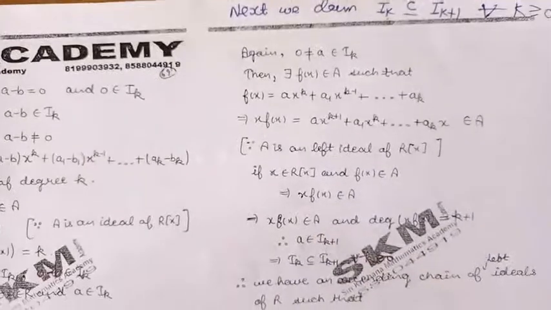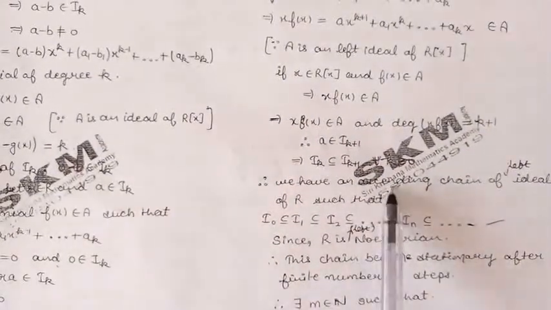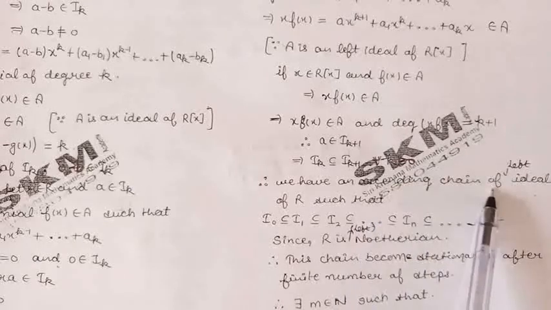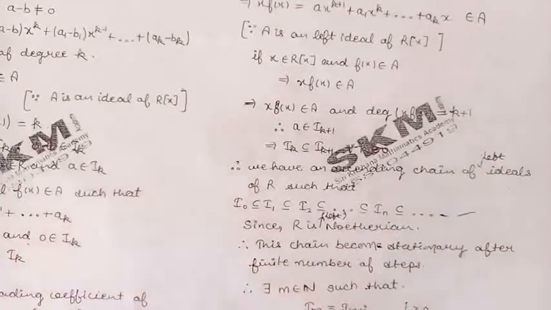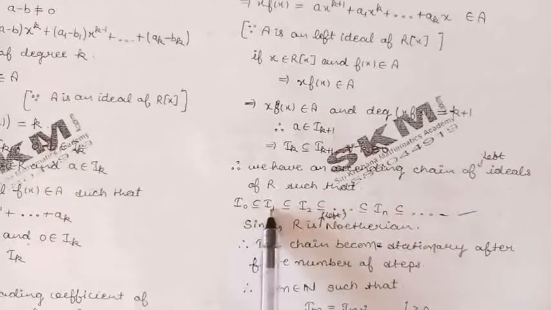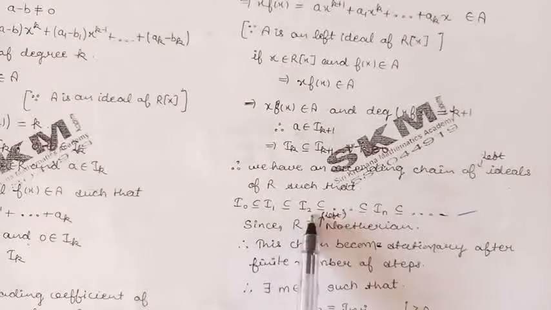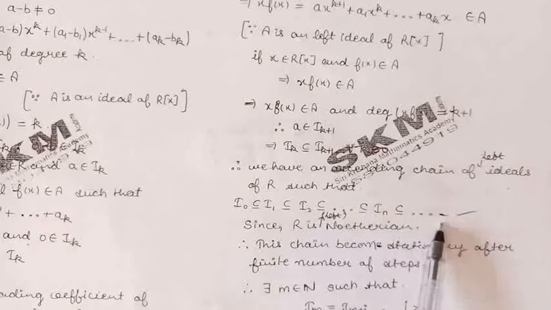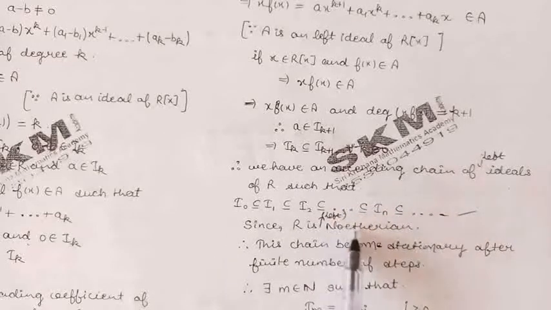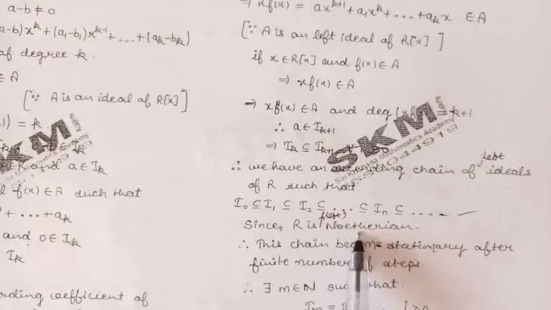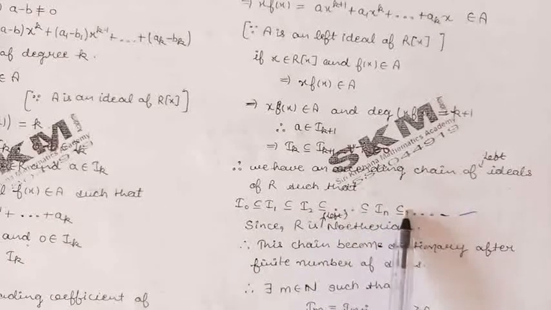So we have obtained an ascending chain of left ideals of the ring R, such that the ascending chain is I_0 contained in I_1, I_1 contained in I_2 and so on. Now because we have taken the ring R to be left Noetherian, by definition this ascending chain will terminate after a finite number of steps.